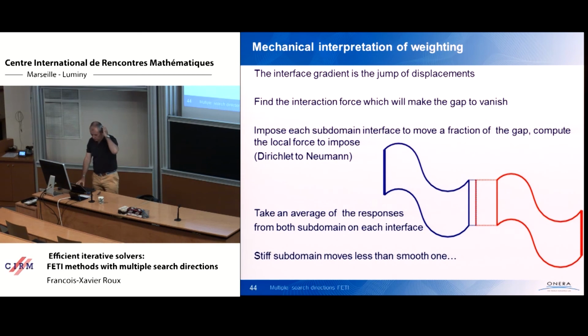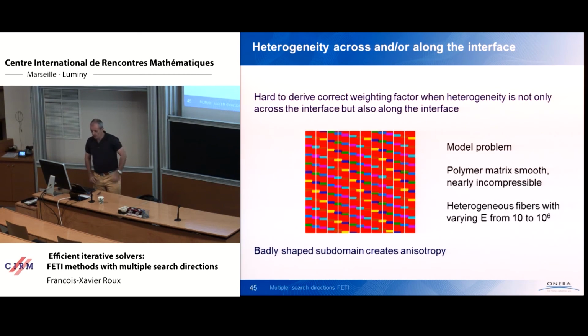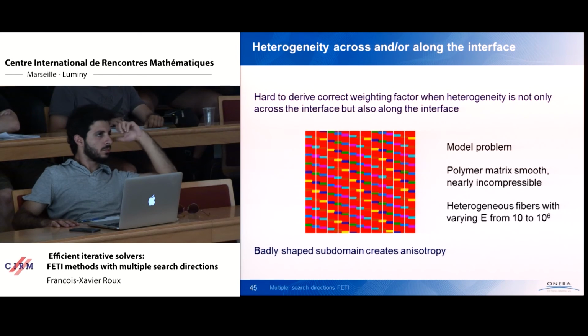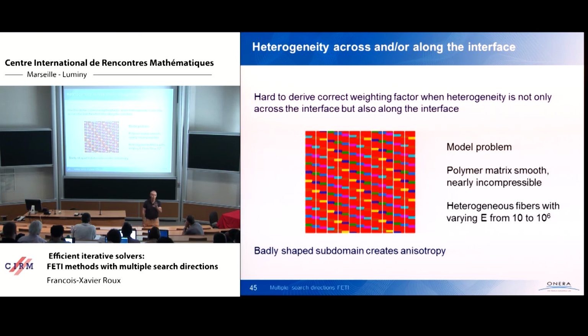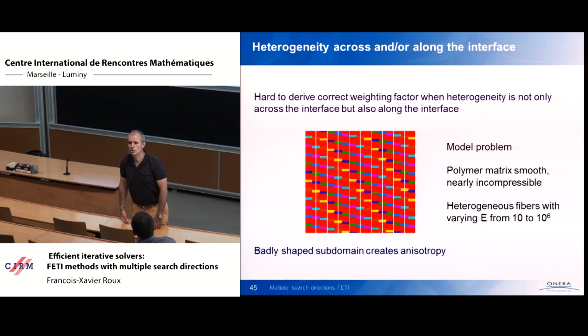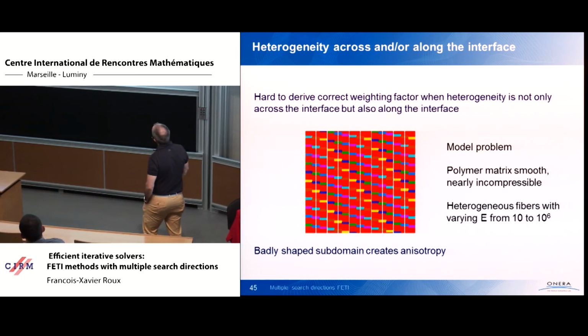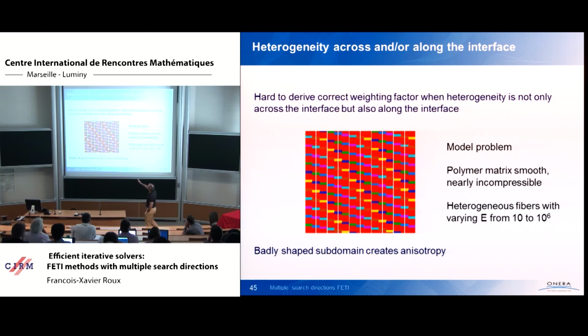It works quite well when heterogeneity is clean in the sense of the decomposition. It means that if you have one subdomain that is made of concrete and the other one that is made of foam, and you say the concrete you don't move, and the foam, yes, you move to fill the gap, yes, it converges in one iteration generally. It works very well. But in real life, you can have heterogeneity not only across the interface, but also along the interface. Then it is less clear.